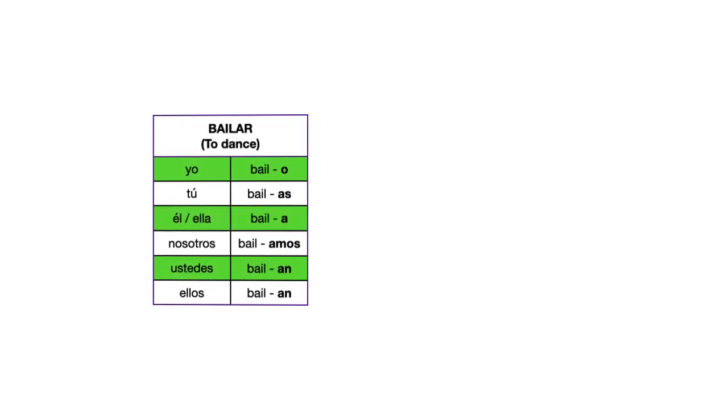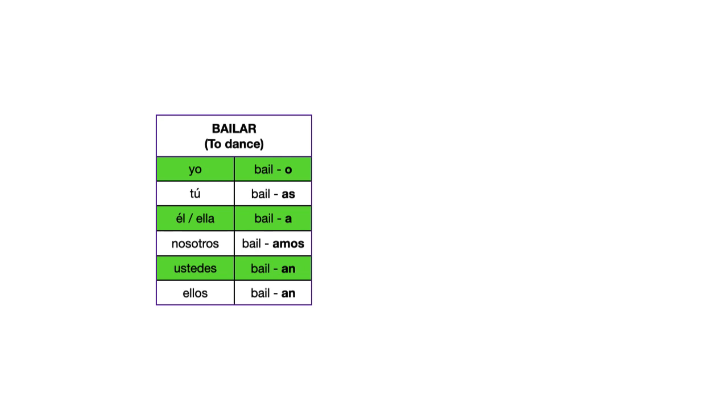Okay, let's look at two more regular verbs, okay? We have bailar, which means to dance. This is the table of conjugation of bailar. Look at it. I just did the same thing that I did with cantar, right? Get rid of the last two letters, so I get rid of the A and the R. I am left with bail. That is the stem. I leave the stem intact and then I add the endings in their order.